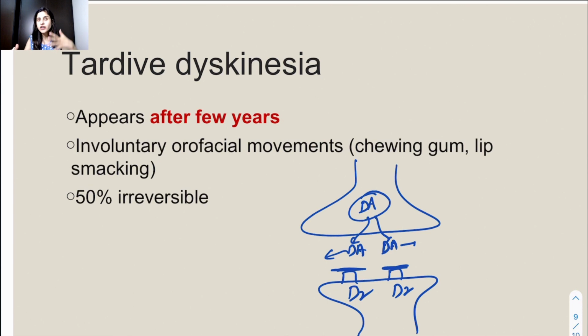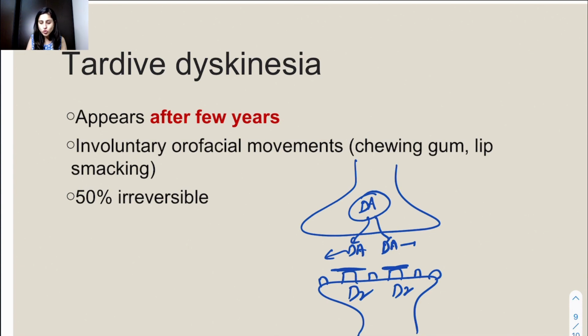So suppose you have now stopped giving the drug after so many years. You know, when an antagonist is continuously present for a long period of time, what happens to the receptors? The number of receptors increases, which we call up regulation of receptors, more D2 receptors start coming up, okay? And they become super sensitive also. It's like if we don't get food for a very long time, we get hungrier and hungrier day by day. Then as soon as the food store opens and we have food, because we are very hungry, we take a lot of food. So this is what happens with them.